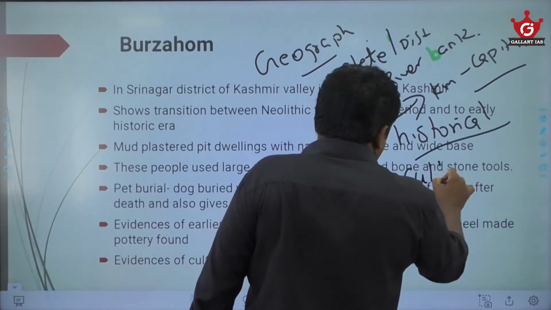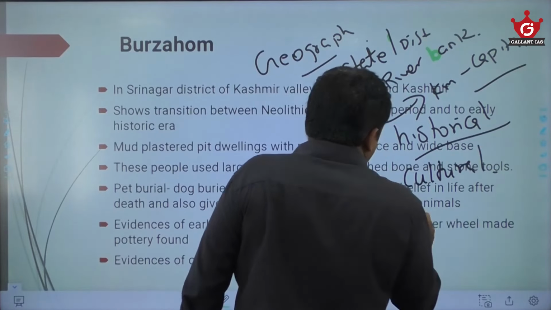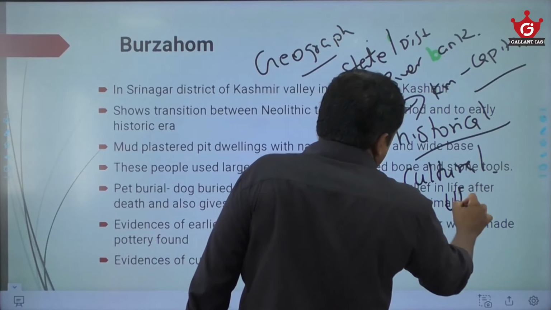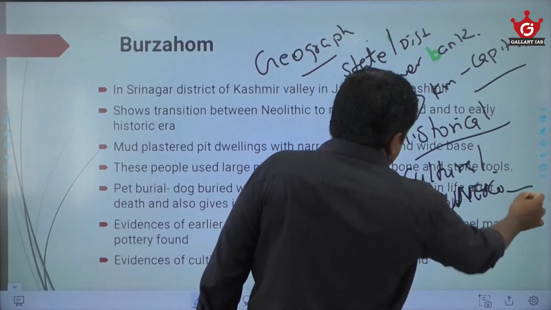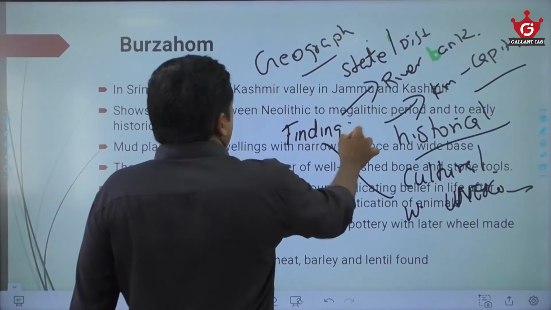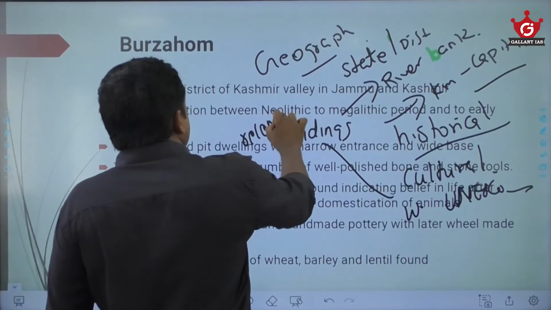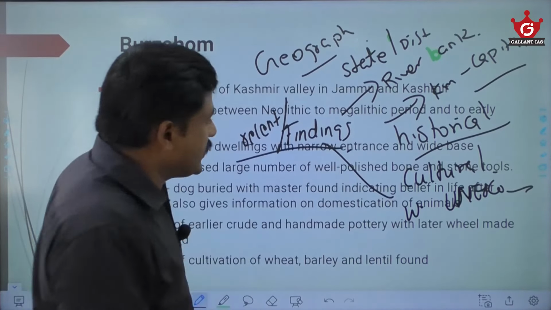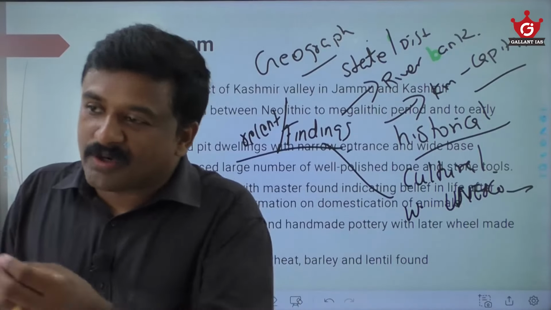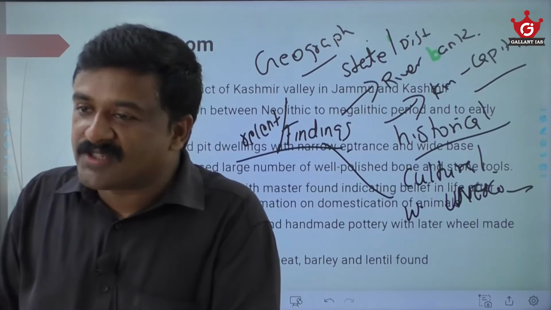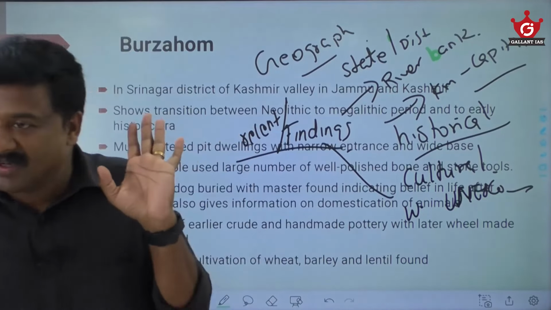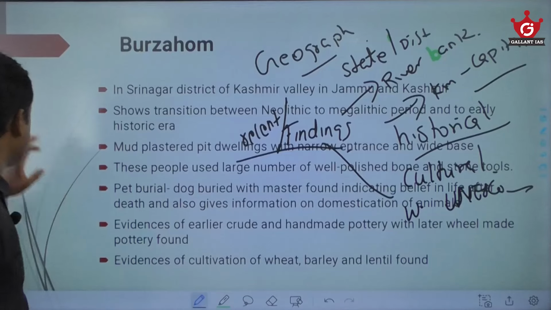Then the cultural importance, if it is part of a world heritage or UNESCO heritage, that you can say, or maybe any recent findings. If there are some recent findings, you can mention them there. These are the informations you need to write. Only 30 words is required. So it's a geographical identity, historical or cultural relevance, recent findings etc. You can add that. That's it. You got my point, na? That is the short description you have to use here.